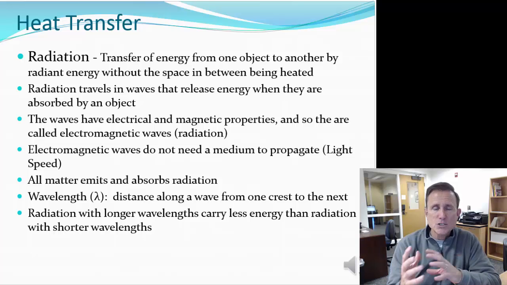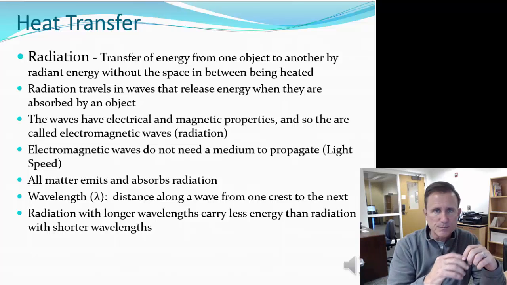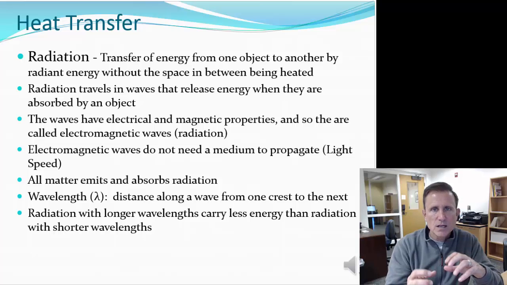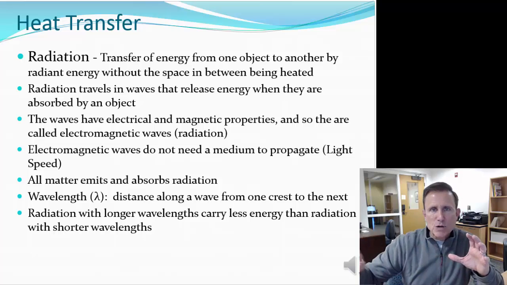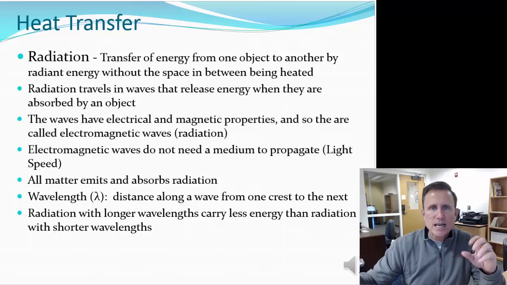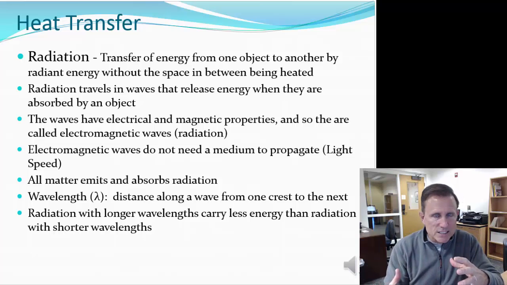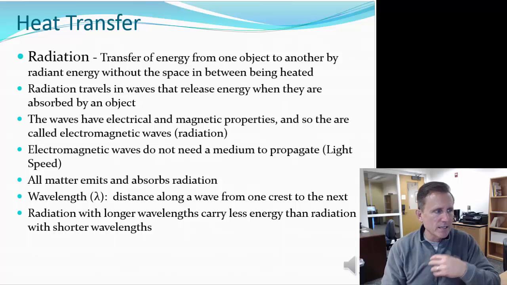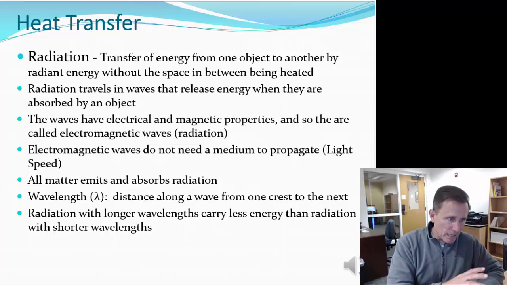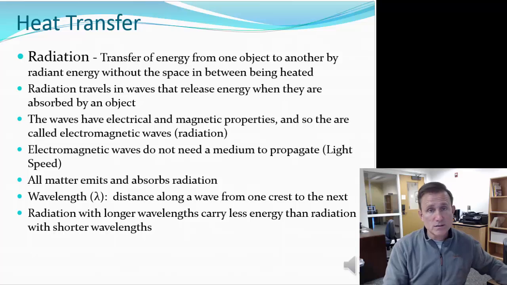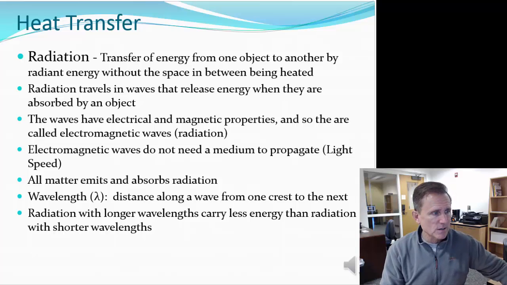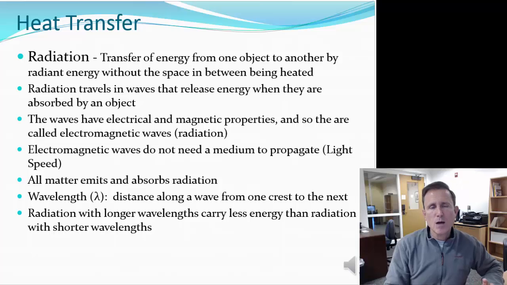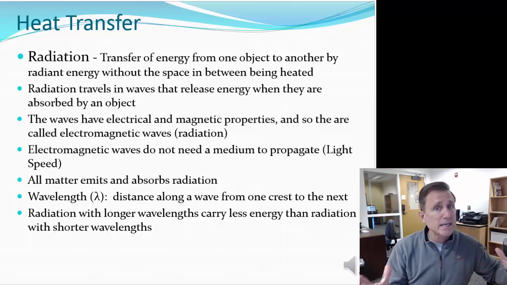So when heat is created by an object, whether it's the sun or a red hot piece of steel, the radiant energy travels through space without heating space, and then that energy is released when another object absorbs that radiant energy. These waves have electrical and magnetic properties, and so they're called electromagnetic radiation. And they don't need a medium to propagate through. Think about the sun. It emits tremendous amounts of radiation at all wavelengths of the electromagnetic spectrum, but space is a vacuum, and space is not heated up by the sun.